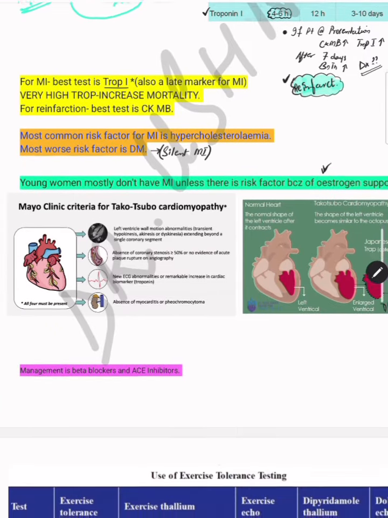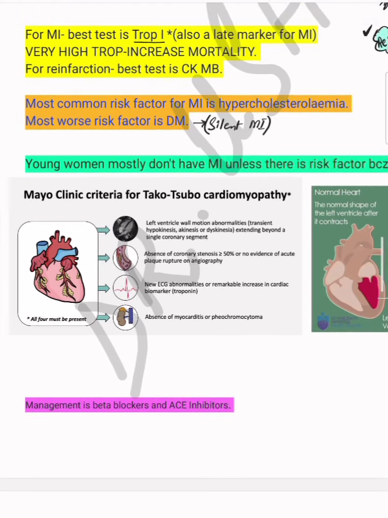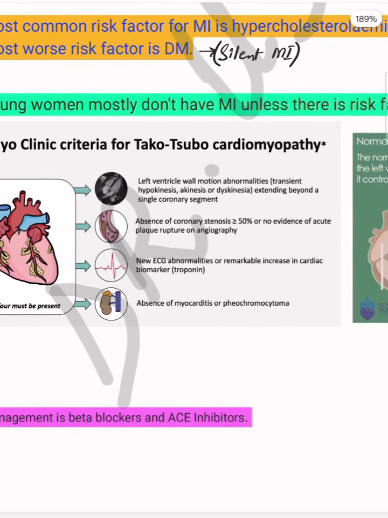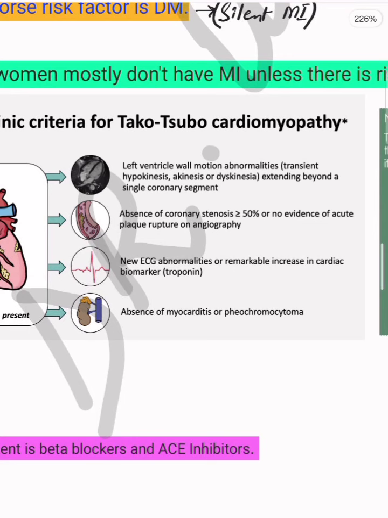Then another important topic is about Takotsubo cardiomyopathy. This is not very important from your exam point of view, but yeah, an MCQ can come because it is given in the JM that Takotsubo cardiomyopathy is basically, you will have the chest pain, but there is no coronary artery stenosis of greater than 50%. There is no evidence of plaque rupture. ECG is going to be normal. There is absence of myocarditis or pheochromocytoma.